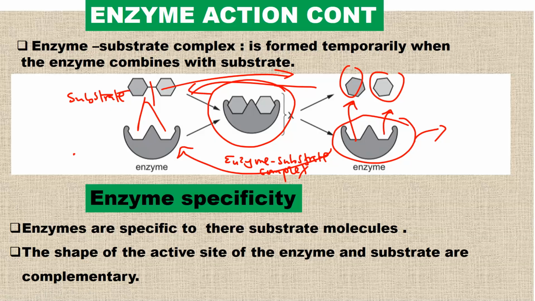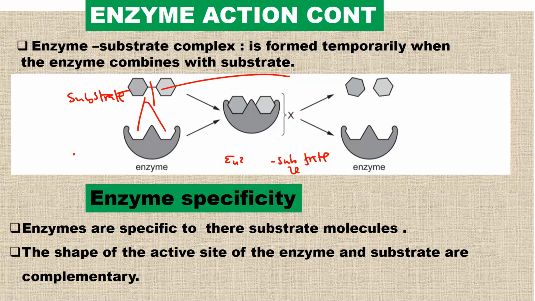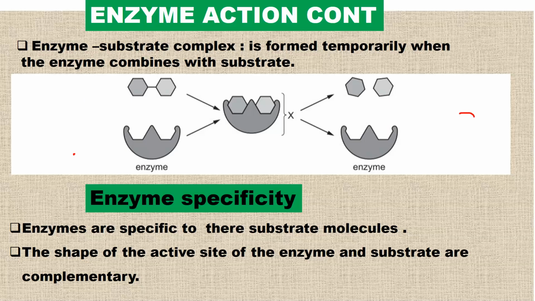So to look at enzyme specificity, what does it simply mean? Enzyme specificity, we normally look at the lock and key model. The simple explanation of the lock and key model is where you have the enzyme as the lock and the substrate as the key. Let us say this is the lock, then this is the substrate. So in the lock and key model, the enzyme acts as the lock, and the key is the substrate.